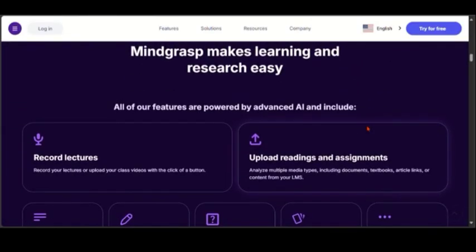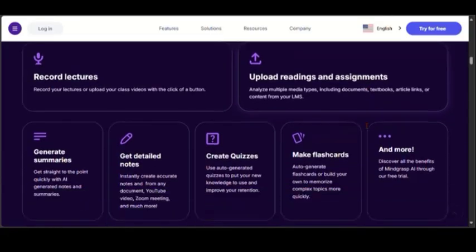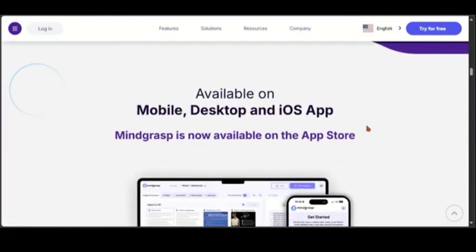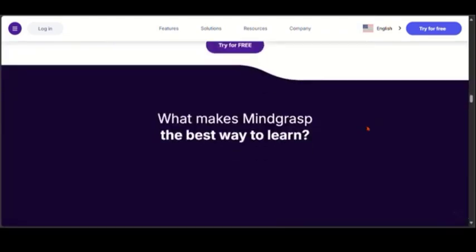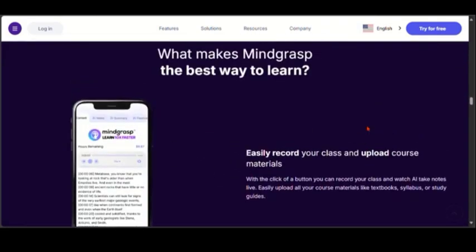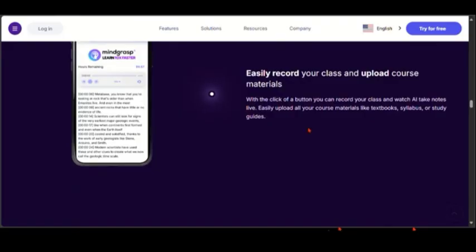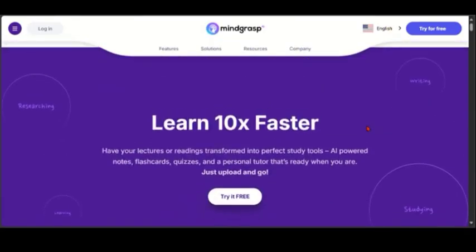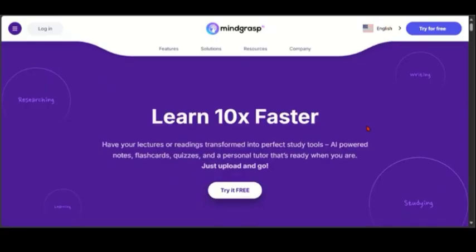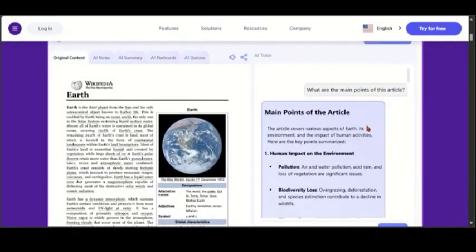Lastly, what kind of output should you expect? Elicit AI gives you reports and structured overviews, while Mindgrasp AI gives you notes, flashcards, and instant answers. In conclusion, Elicit AI works like a smart research assistant. It scans papers, extracts insights, and saves you hours of digging. Mindgrasp AI, on the other hand, is more like a personal tutor. It digests documents, videos, or lectures into simple notes and even answers your questions directly.